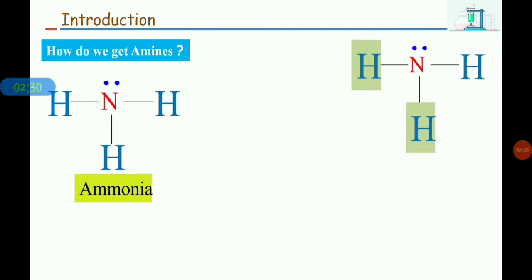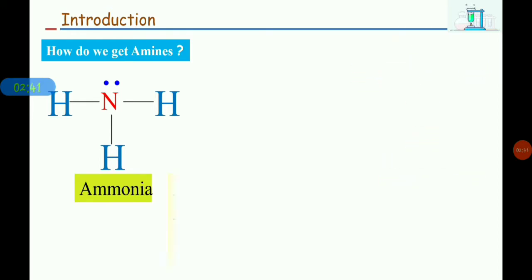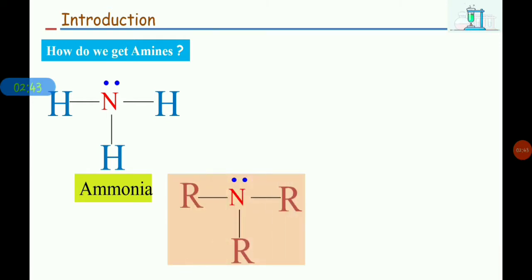Similarly, if we replace 2 hydrogen atoms from the ammonia molecule by 2 alkyl groups, then we'll get secondary amine. Similarly, if we replace all the 3 hydrogen atoms with 3 alkyl groups, then we'll get tertiary amine. This is how we get the amines from the ammonia molecule.